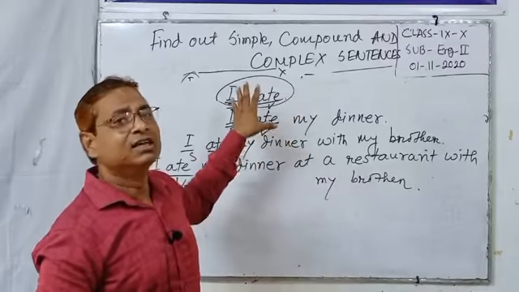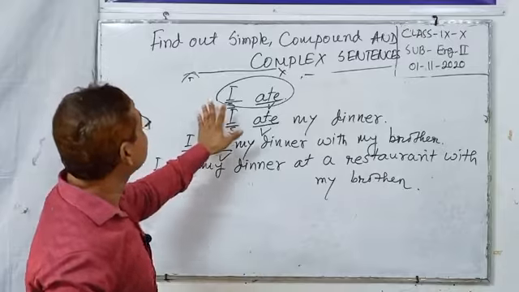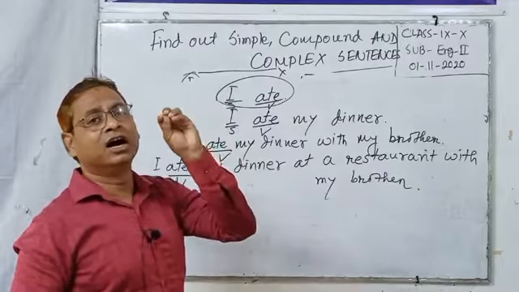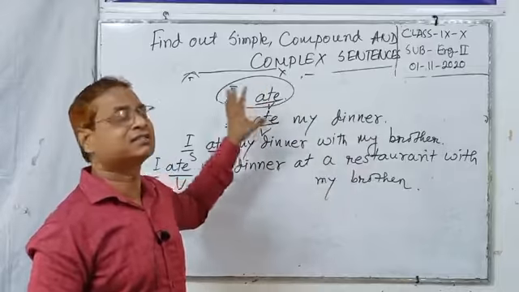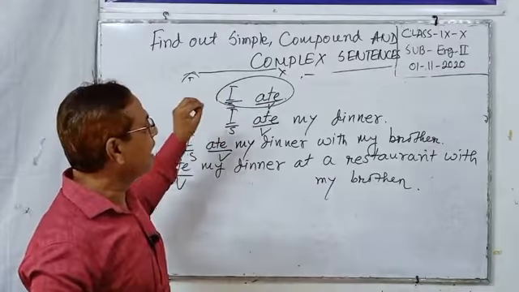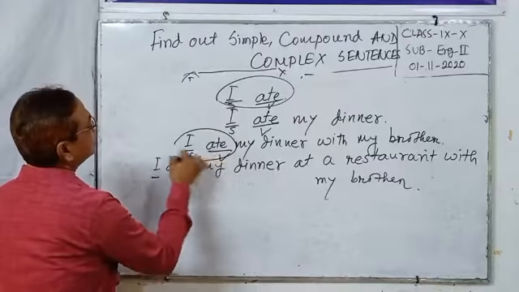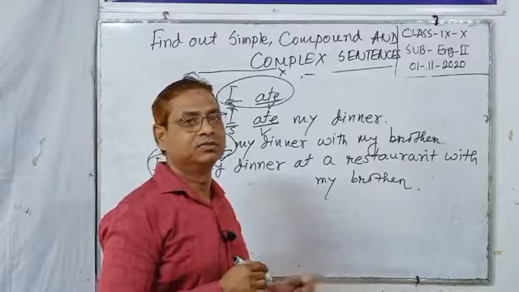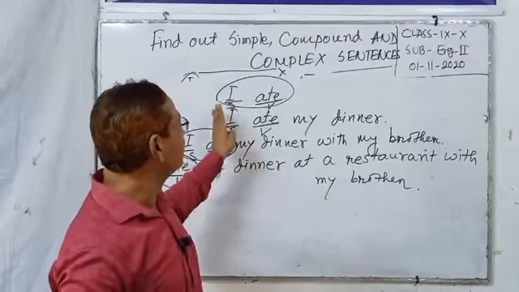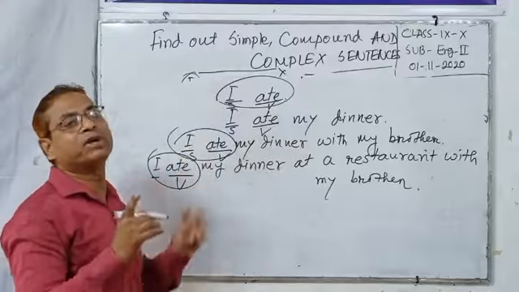As you can see, simple sentences can be short or long, but in every sentence we must see a subject verb combination, one subject and one verb, under a simple sentence.